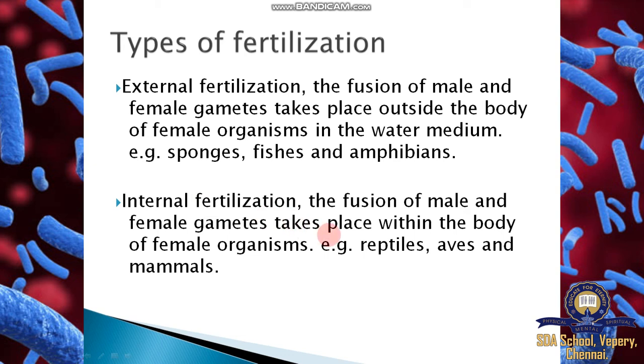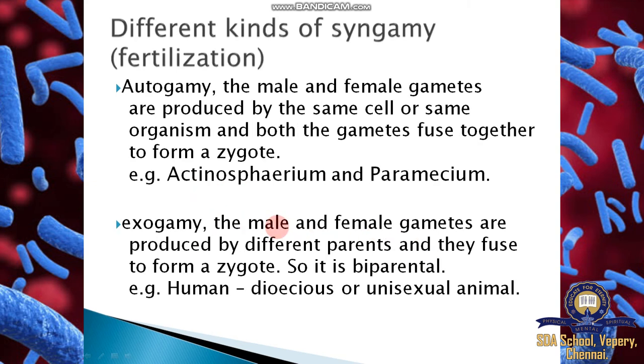Internal fertilization occurs inside. The fusion of male and female gametes takes place within the body of the female organism. Examples: reptiles, aves, and mammals. So these organisms reproduce by internal fertilization, happening within the female. And the different kinds of syngamy: autogamy and exogamy.